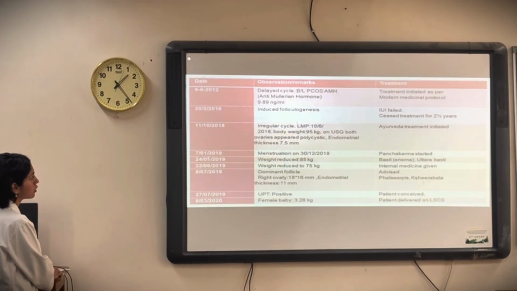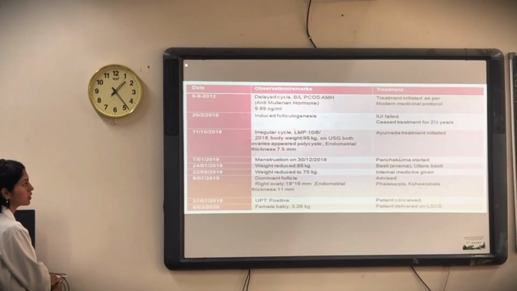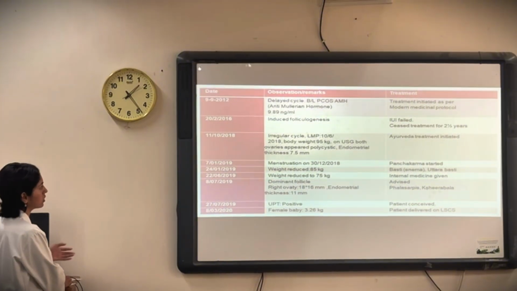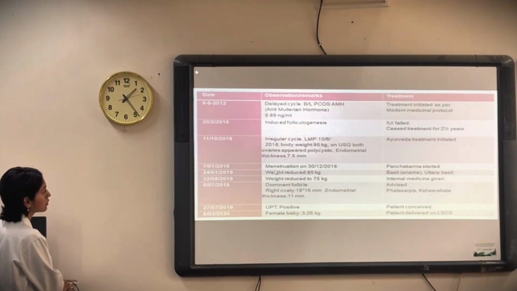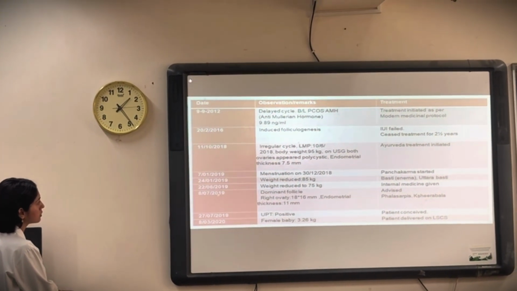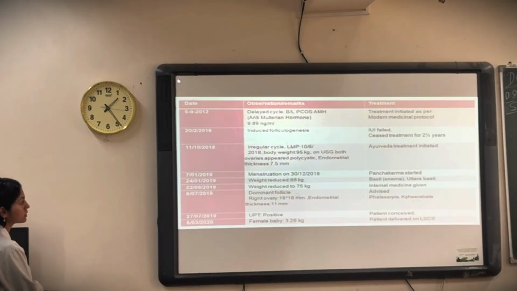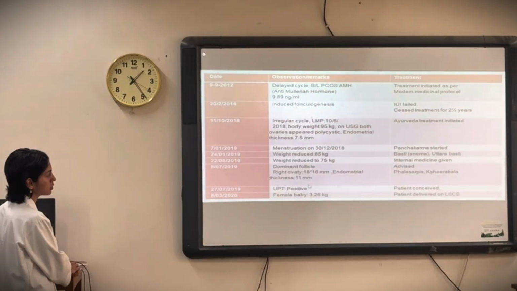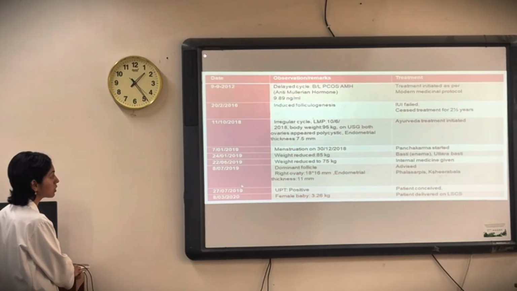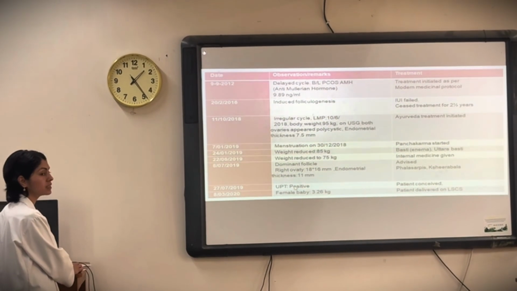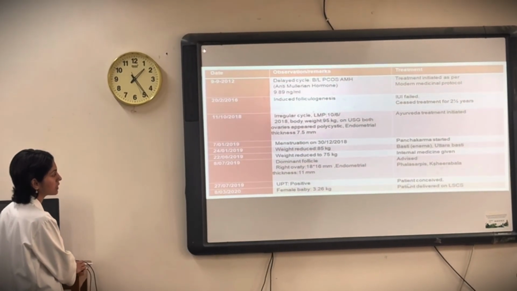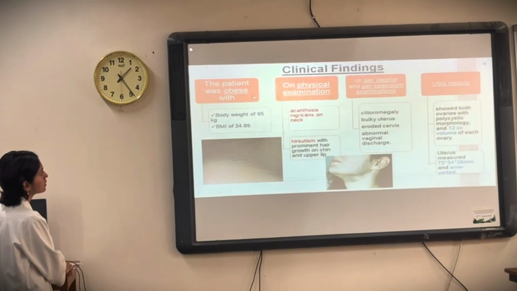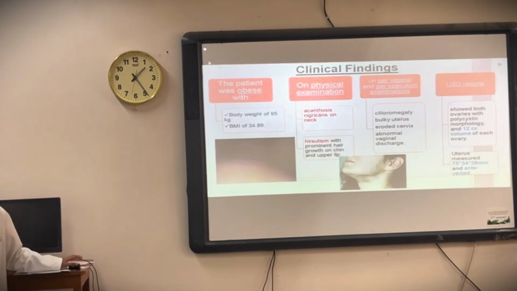But then from 2019 she took Panchkarma treatments, and other treatments we are going to mention further. After that, you can see in just a few months she reduced weight to 75 kg, and her endometrial thickness also increased. And then in 2019 only, her urine pregnancy test came positive, and she conceived and delivered a healthy female baby of 3.26 kg. So now, Ravina.